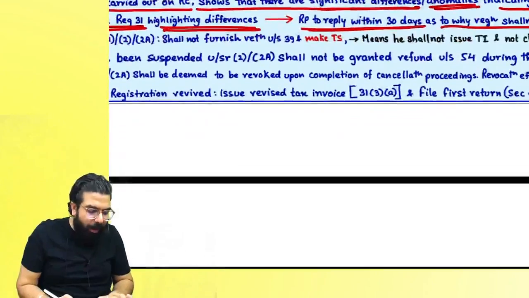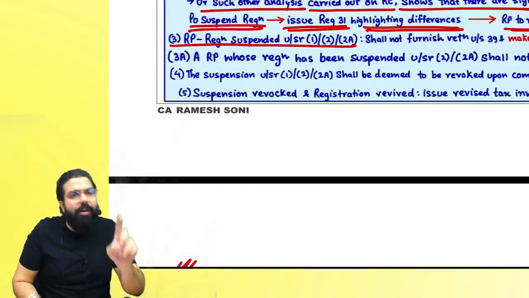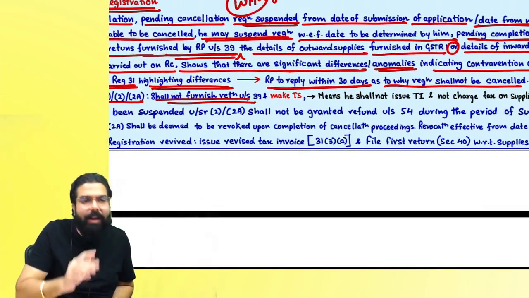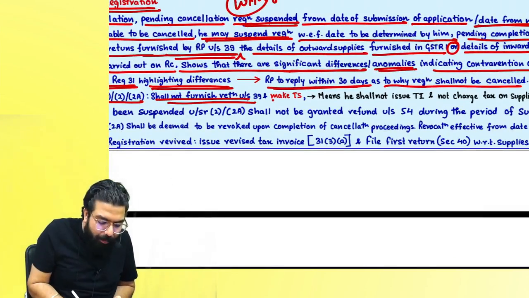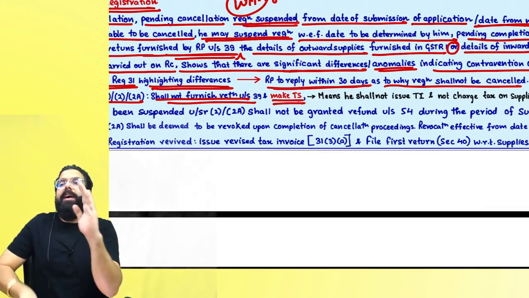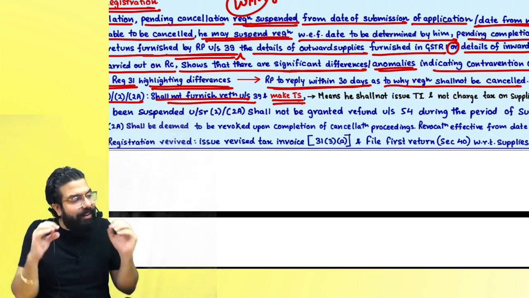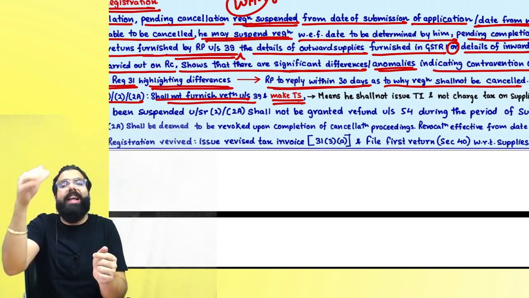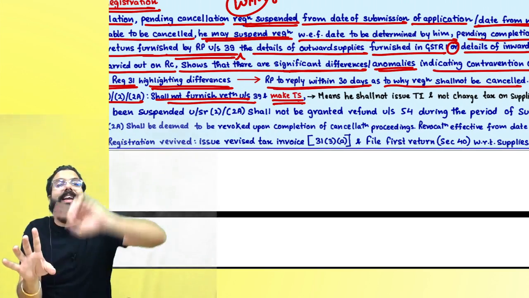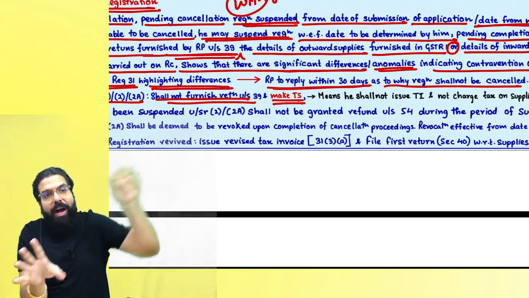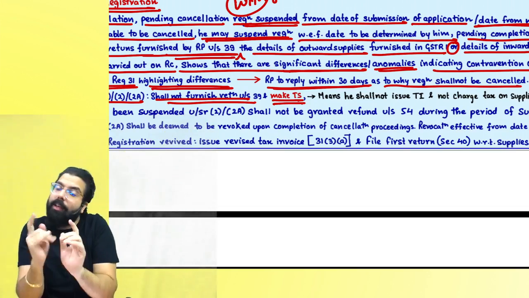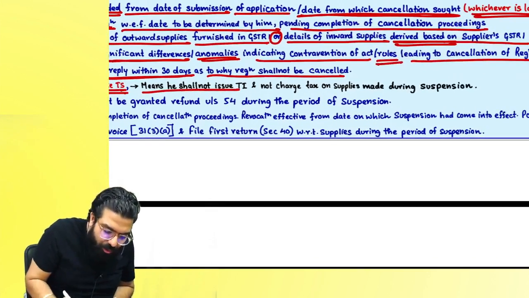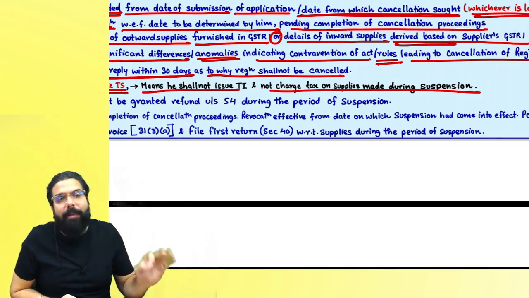Always remember one thing, whenever your registration has been suspended under any of the cases 1, 2 or 2A, you shall not file any monthly return, and you shall not make any taxable supply. Sir, in this period when my registration is suspended, I shall not make taxable supply, what does it mean? It means you can make supply, but you can't collect tax from your buyers. Basically, he shall not issue a tax invoice and shall not charge tax on supplies made by him.